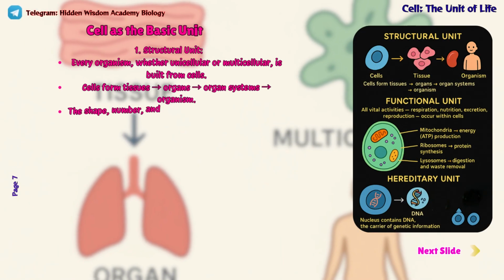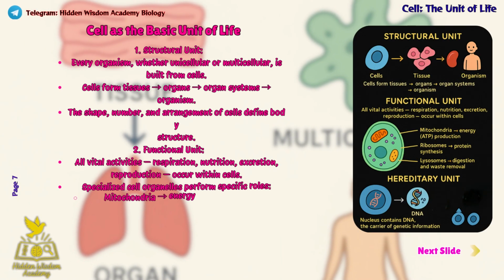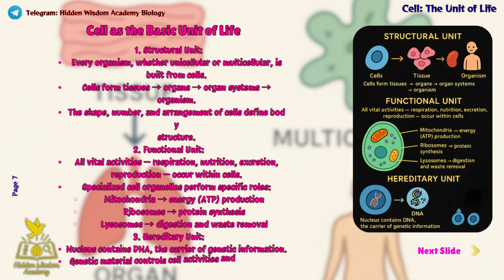The cell is the smallest unit of life that performs all vital functions. It forms the basic structure of tissues, organs, and systems. Inside the cell, organelles like mitochondria make energy, ribosomes make proteins, and lysosomes help in digestion. The nucleus controls all activities and carries DNA, which passes genetic information to the next generation. So, the cell is not just a building block, it's the living center of all life processes.